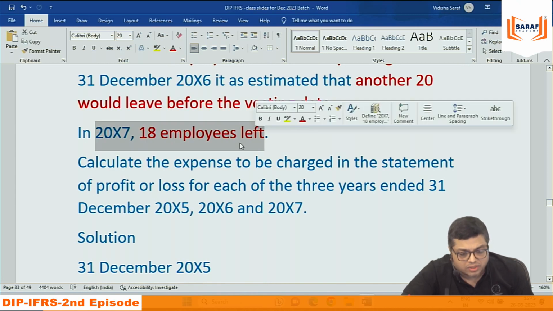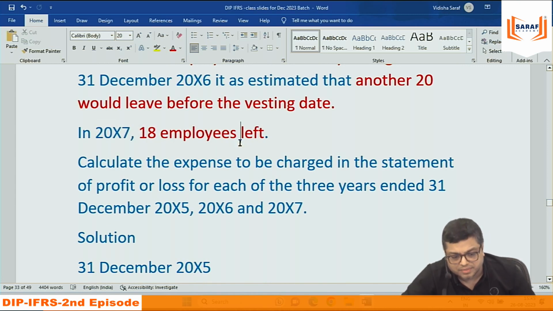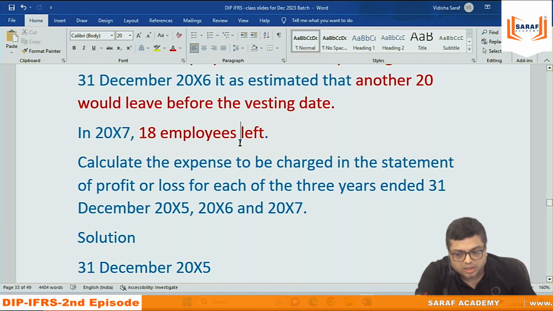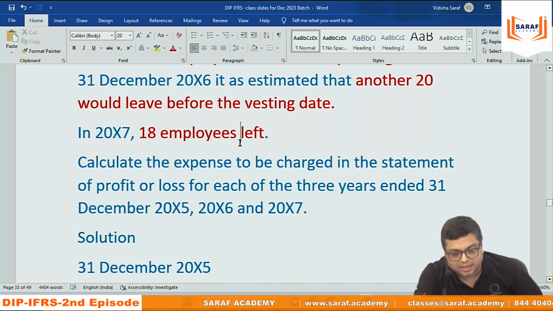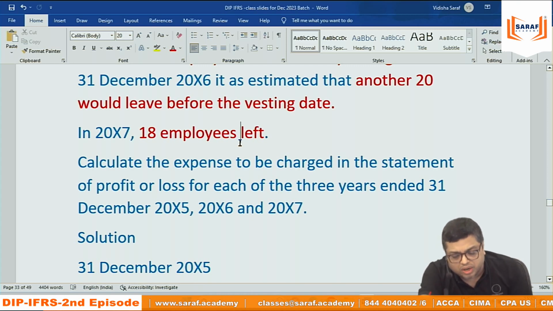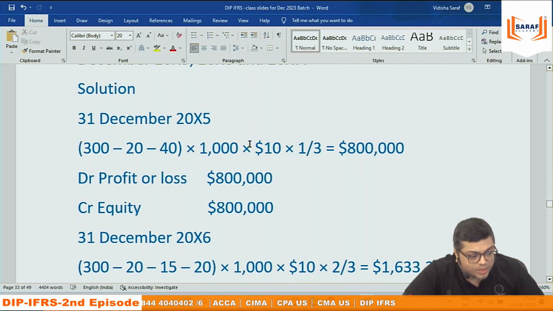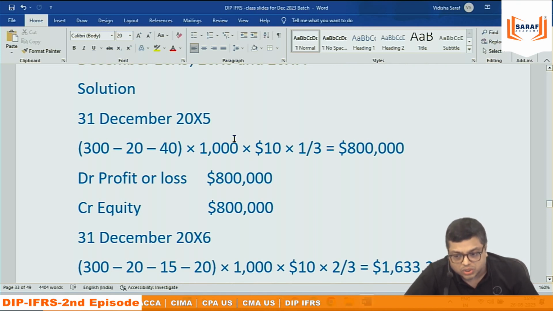Now you are at the end of third year. Now all the actual facts you know. 20, 15, 18. In 3 years, 20, 15, 18. 53 employees gone. So 300 minus 53, 247 employees. 247 into 1000 into 10. That is the total expense of 3 years again. But whatever you have recorded in last 2 years, that's already done. So what is the balance expenditure for third year? Every year you need to calculate a new figure based on the new estimate.